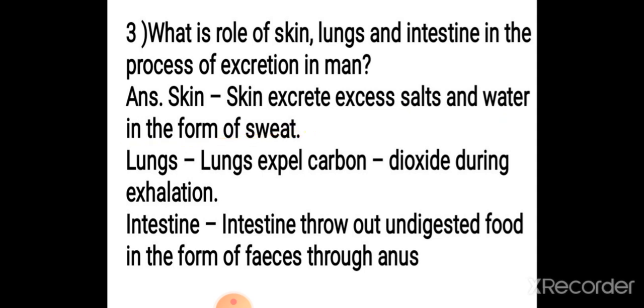Now next is the lungs. Lungs also help in excretion. They expel carbon dioxide during exhalation. Carbon dioxide is removed from the body during exhalation. The next organ of excretion is the intestine. The intestine helps in throwing out undigested food in the form of feces through the anus. The undigested food is expelled from the anus through the intestine. These are a few organs which help in excretion.